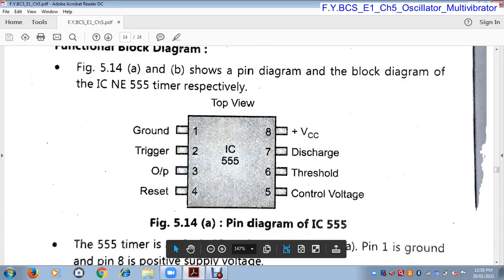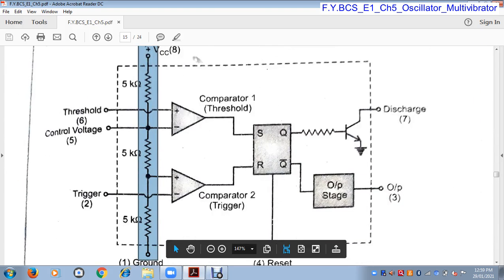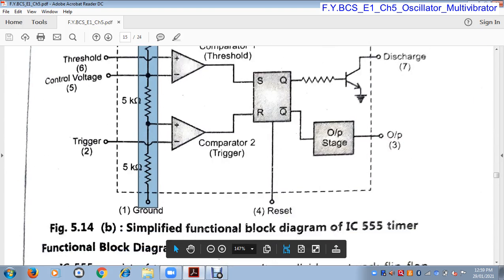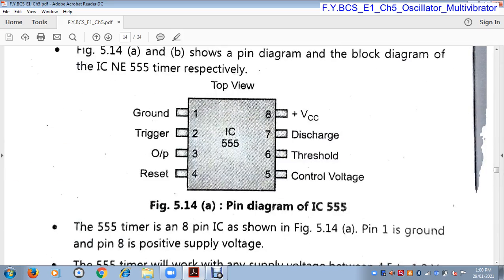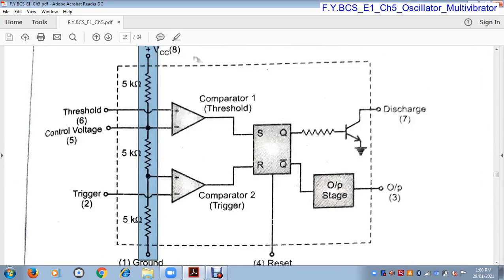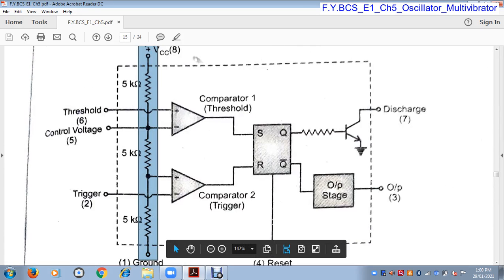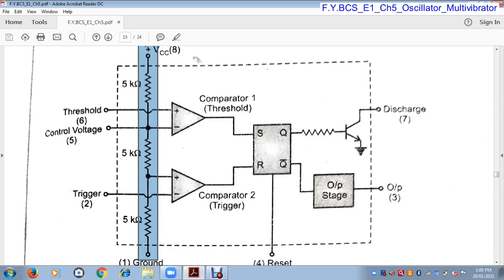Here we saw the pin diagram of 555, but this diagram is the internal circuit of 555. That means this is the simplified functional block diagram. This is the internal structure of 555. The internal structure consists of a potential divider arrangement, two comparators, one SR flip flop, and one discharge transistor. So its internal function we will see in the next lecture. Now we will stop here.